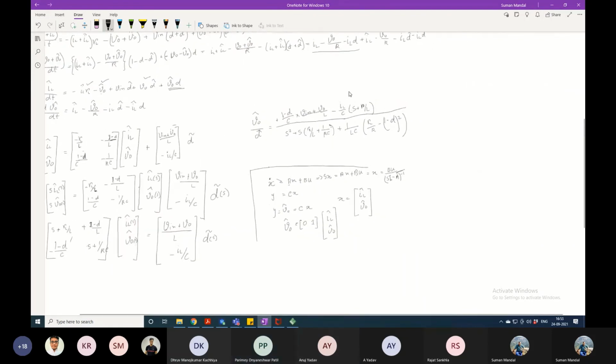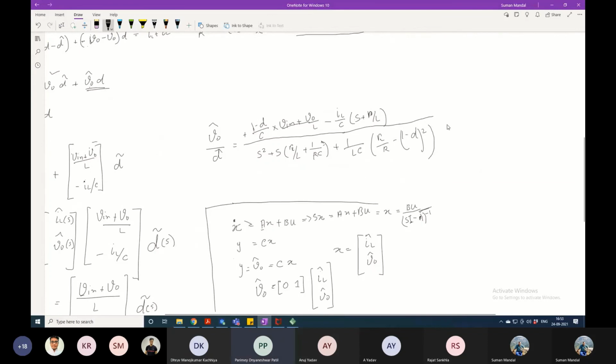So we have done up to here. This equation I want to reframe in this particular format. This is basically K1, the gain, into S divided by Z1 plus 1, divided by S square by P1 square plus S divided by P into Q plus 1.